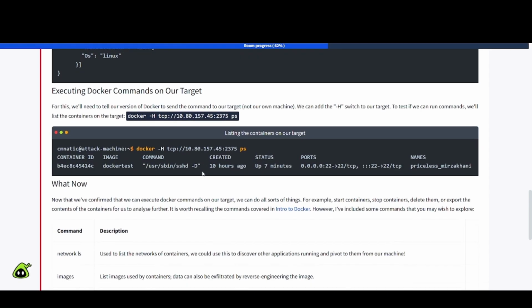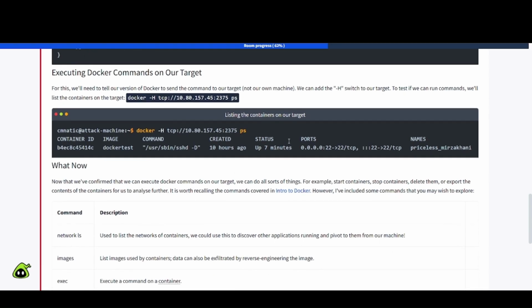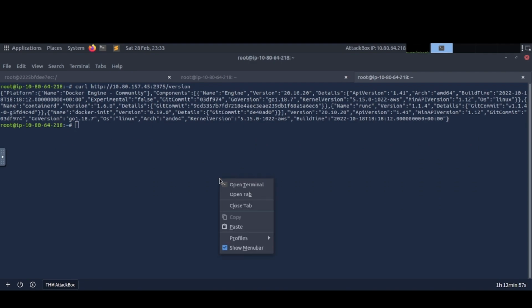Executing Docker commands on our target. For this, we'll need to tell our version of Docker to send the command to our target, not our own machine. We can use the -H switch with our target to test if we can run commands. We'll list the containers on the target. So docker -H tcp://IP address:port, then ps. It's like so, right? So we should see something like this from the attacker box. So let's go ahead and do that as such.